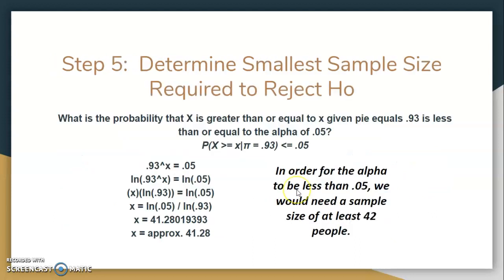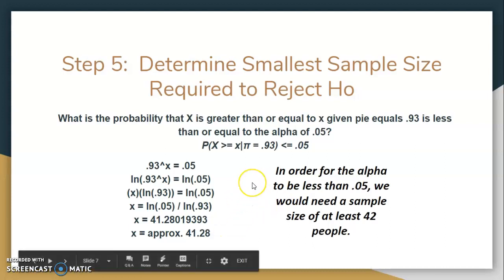We're going to determine the smallest sample size required to reject H naught. So like we said, the current sample size is 20. It's too small to feel comfortable in rejecting the hypothesis. So we ask ourselves, what is the probability that X is greater than or equal to X, given that pi equals 0.93, is less than or equal to the alpha given, which is 0.05.